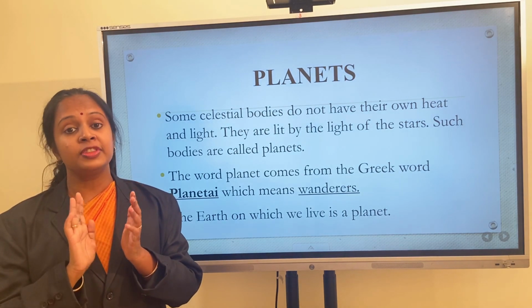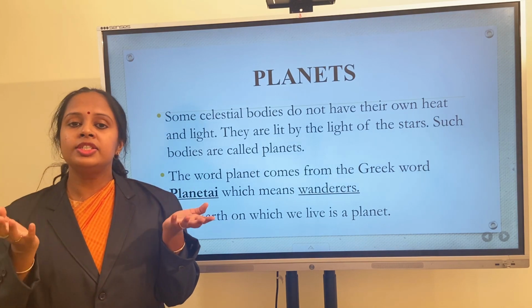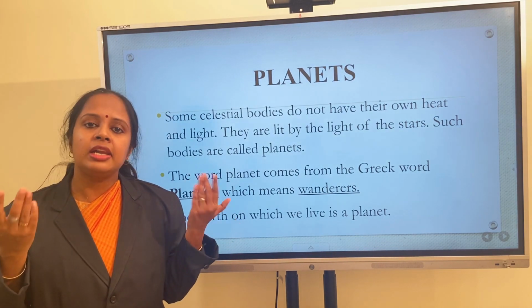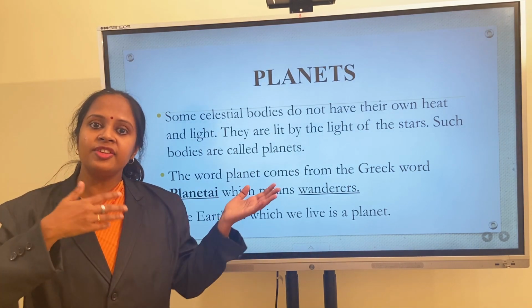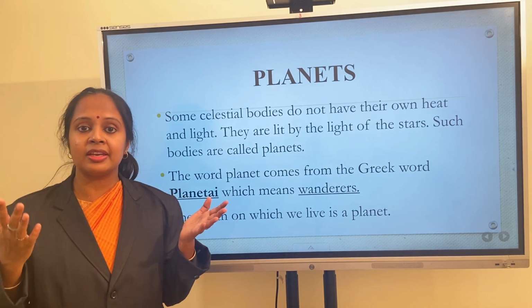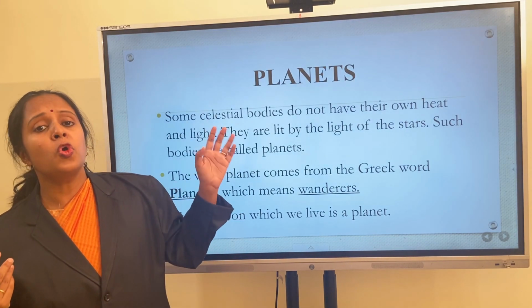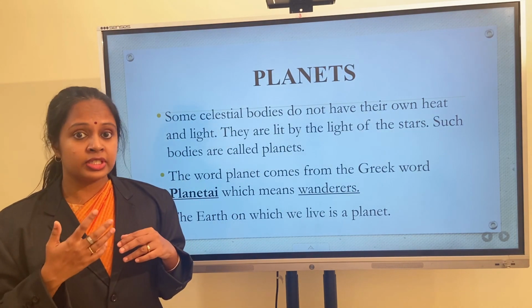Planets do not have their own heat and light, and they are lit by the light of the stars. Our planet Earth gets light from the sun, isn't it? So all the planets are lit by the light of the stars.